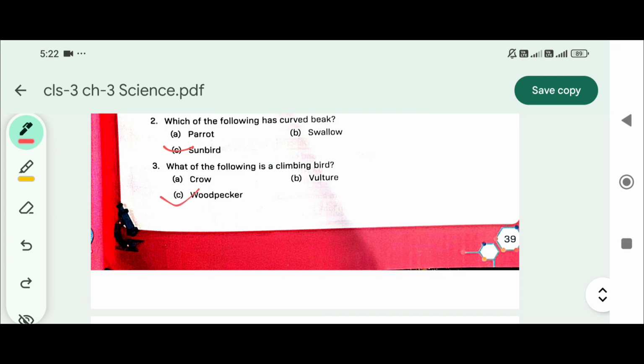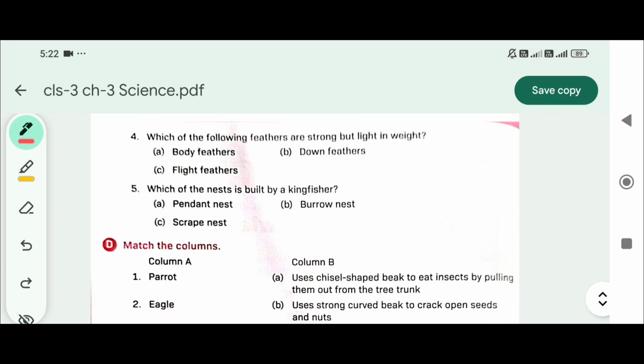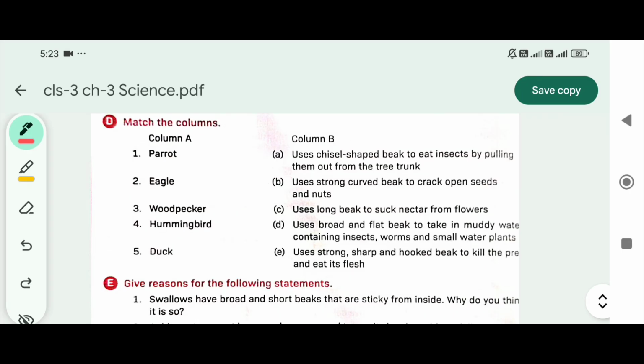Woodpecker. Which of the following feathers are strong but light in weight? Flight feathers. Which nest is built by a kingfisher? Burrow nest.